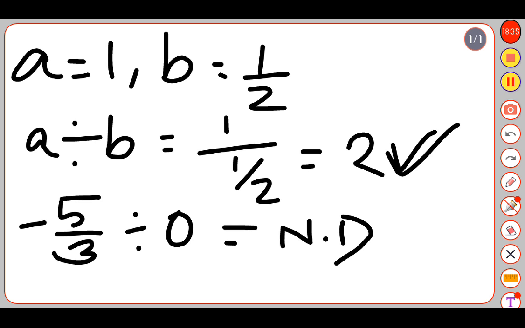So we can say that the rational number is not closure under division. So at last we can conclude that the rational number is closure under addition, subtraction, multiplication, but not division.